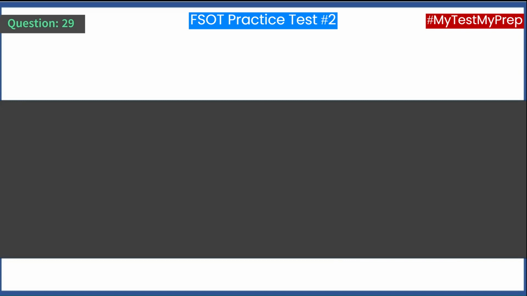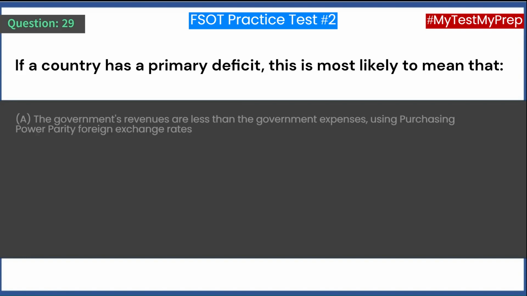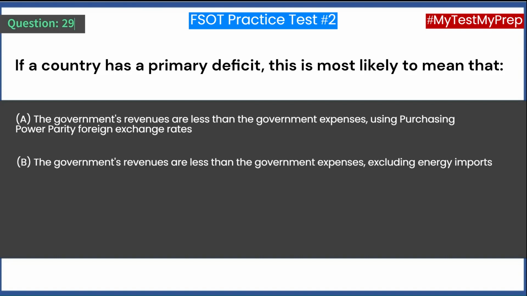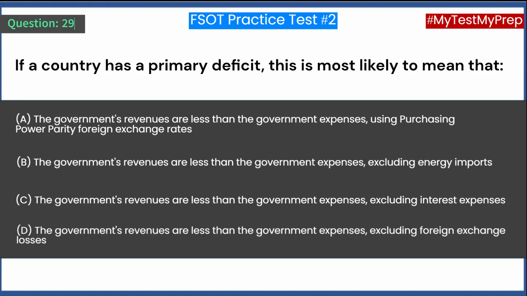Question 29. If a country has a primary deficit, this is most likely to mean that A. The government's revenues are less than the government expenses, using purchasing power parity foreign exchange rates. B. The government's revenues are less than the government expenses, excluding energy imports. C. The government's revenues are less than the government expenses, excluding interest expenses. D. The government's revenues are less than the government expenses, excluding foreign exchange losses.